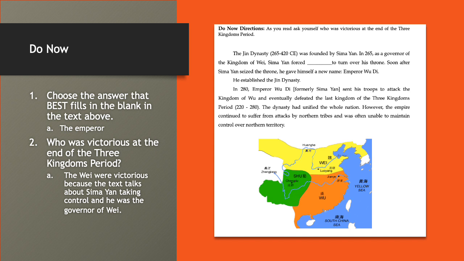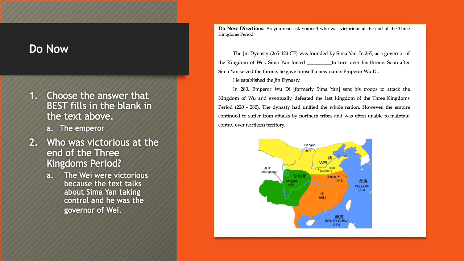The first answer, the fill in the blank, is the emperor. There's no king at this point in ancient China, and also the warlords are in control of different regions, but for this one, we're wanting to look for the emperor. All right, an example of what you could have done for number 2, who was victorious at the end of the Three Kingdoms period.